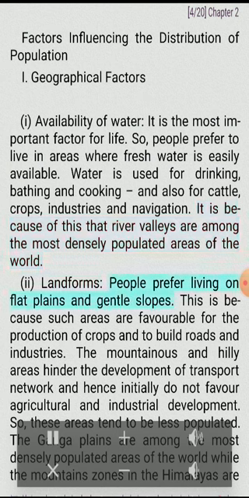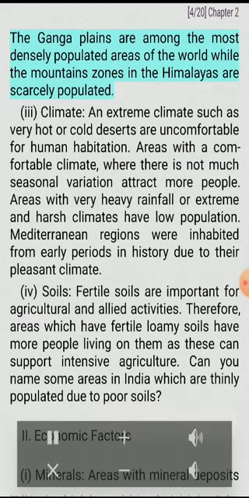Landforms. People prefer living on flat plains and gentle slopes. This is because such areas are favorable to build roads and industries. The mountainous and hilly areas hinder the development of transport network and hence initially do not favor agricultural and industrial development. So, these areas tend to be less populated. The Ganga Plains are among the most densely populated areas of the world while the mountain zones in the Himalayas are scarcely populated.